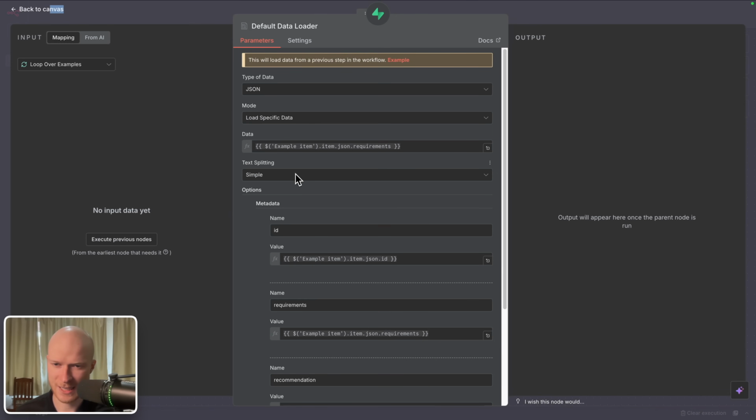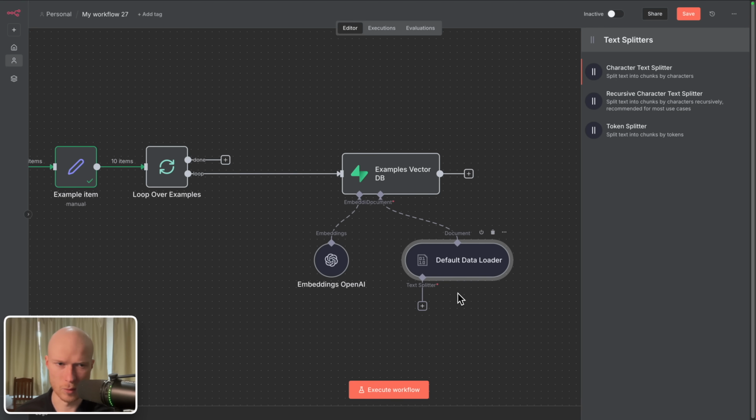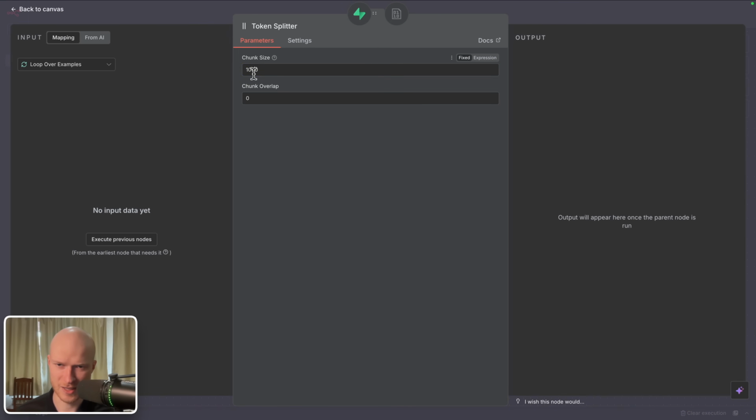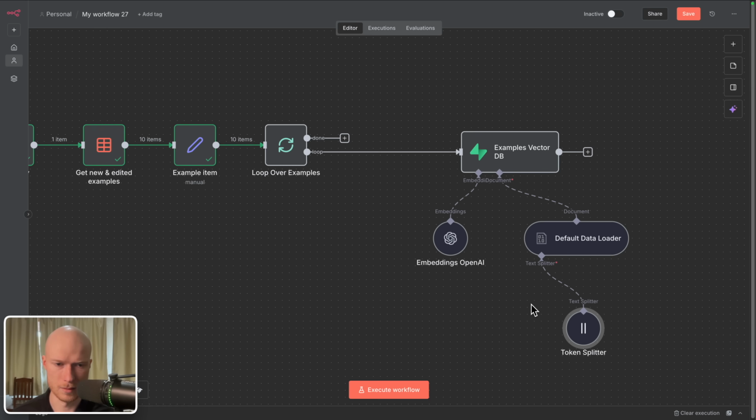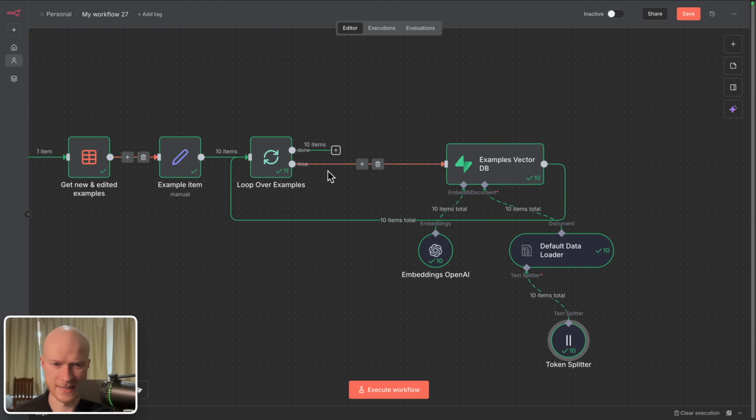Okay, and then we need to do one more thing. We have to switch the text splitting from simple to custom. And then what I want you to do is I want to add a token splitter and just set the value to a high number like 5,000. This just ensures that for each entry in our examples table, this will create one entry in our vector database instead of maybe splitting each example into multiple entries. All right, and then we can complete this loop here. And you can see all of our 10 examples were successfully loaded into the vector database.